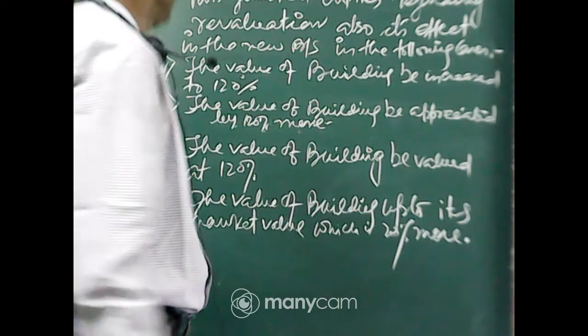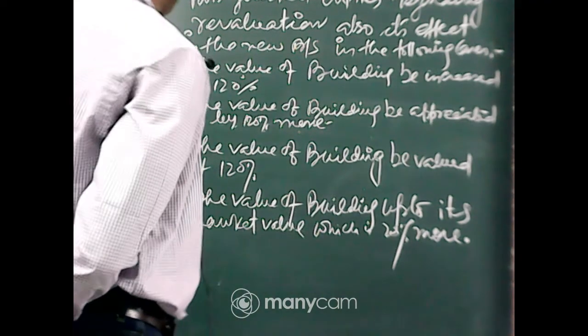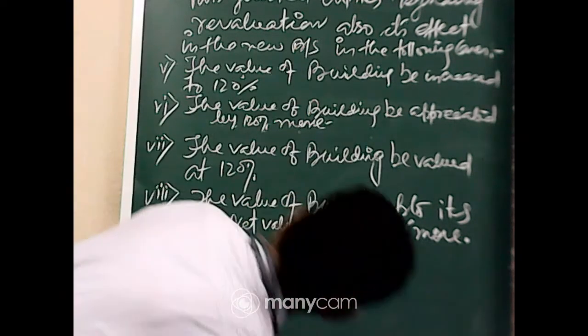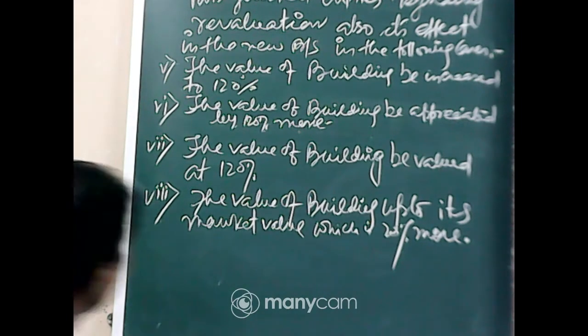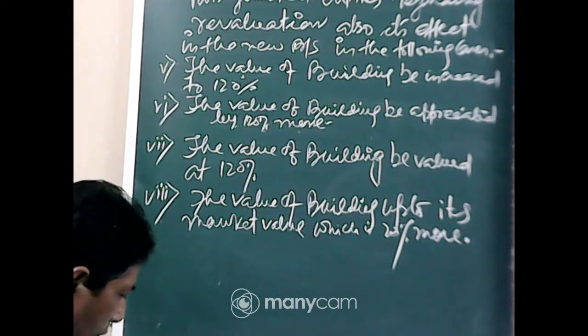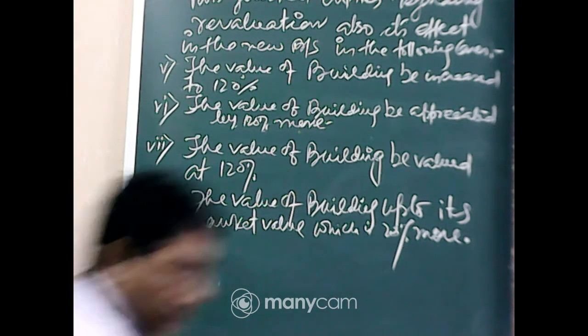Okay, the past journal entries: the value of building be increased by 120%, the value of building appreciated by 120% or more, the value of building be valued at 120%, and the value of building up to its market value, which is 20% more. Now prepare a journal entry. Okay, clear?